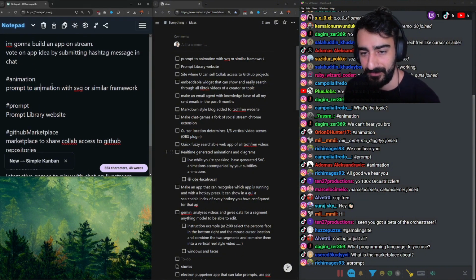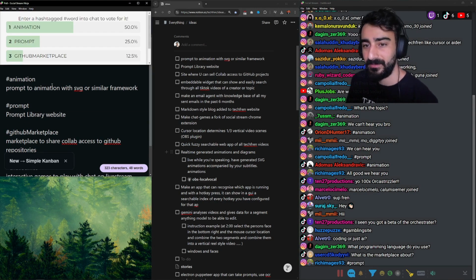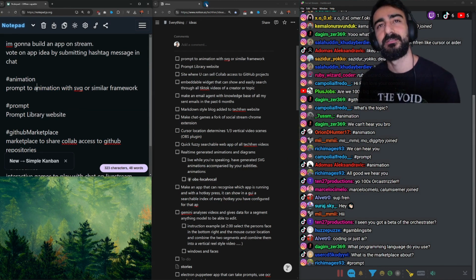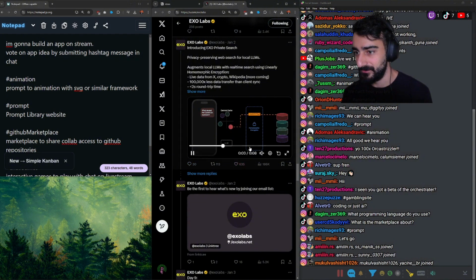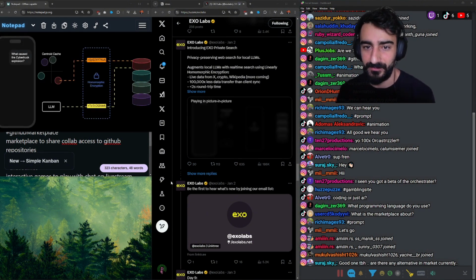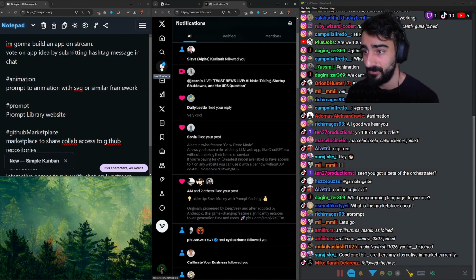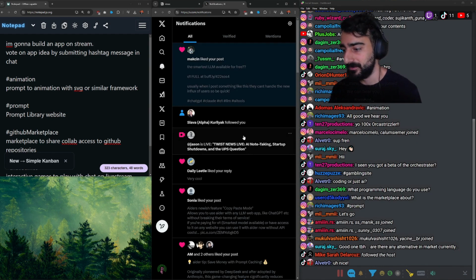So I could be like, I don't know, three light bulbs going into a database, and it'll give me the code in an SVG format to do this. I kind of saw someone else doing this on Twitter. It was Exo Labs. So this was made using SVG, at least the side on the right was made with SVG animations. Something similar like that would probably require some research.